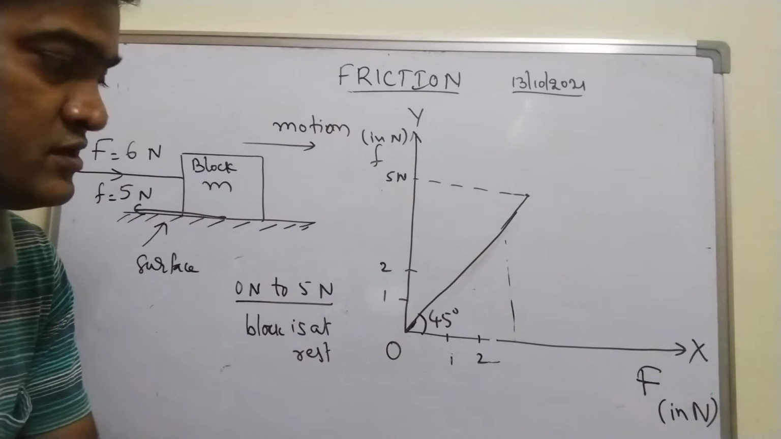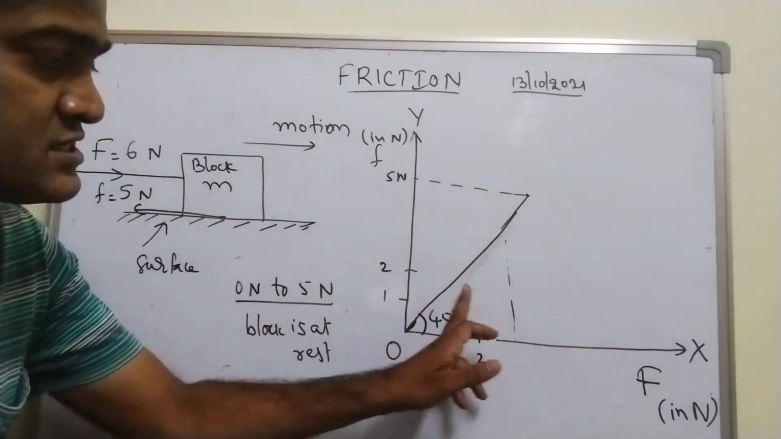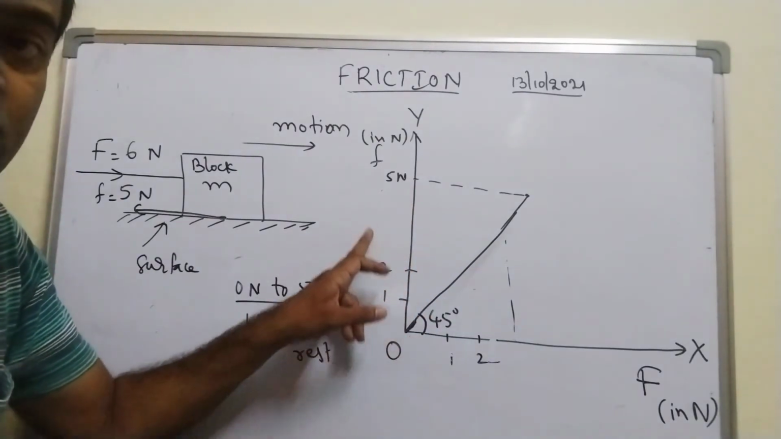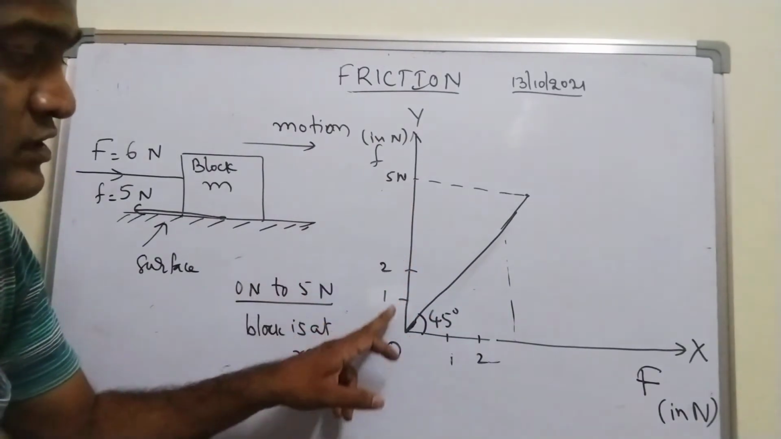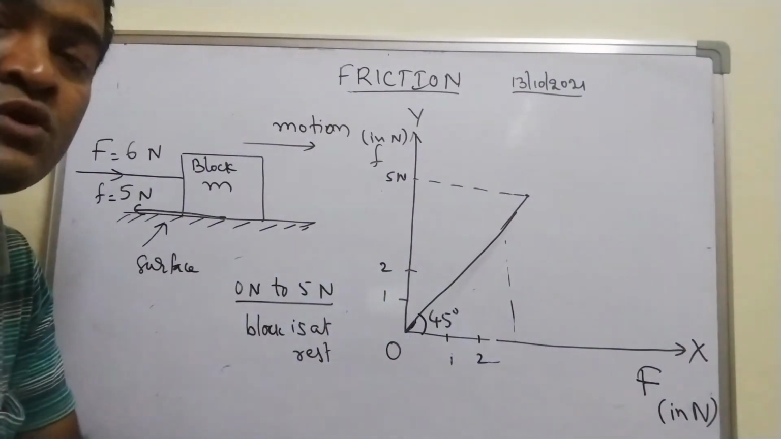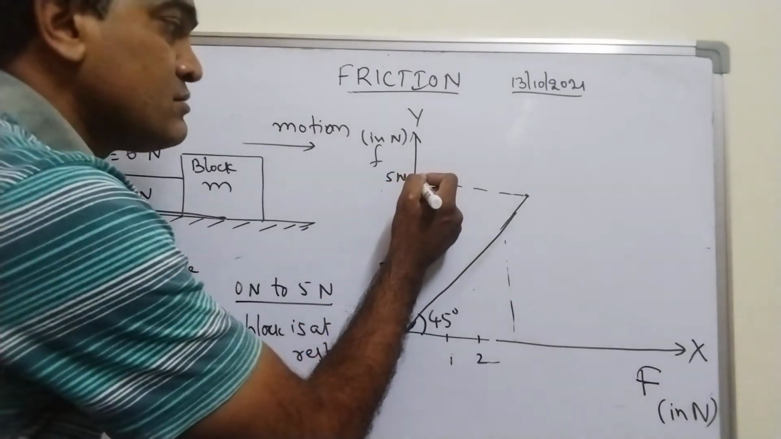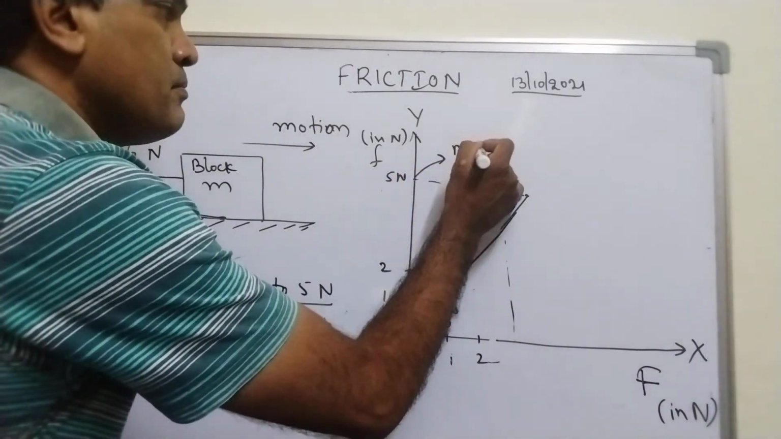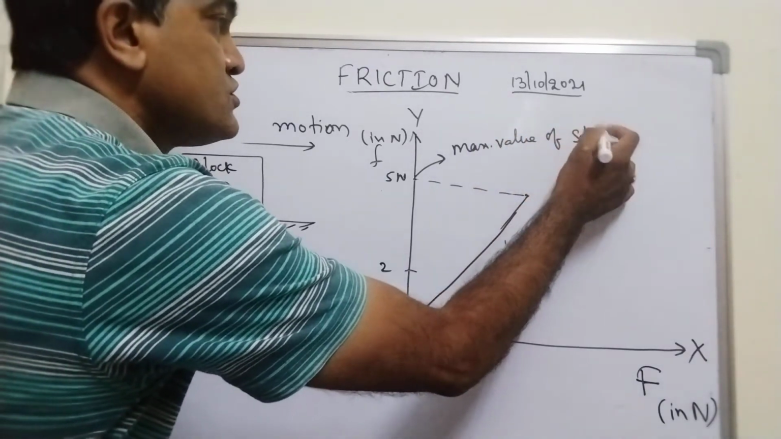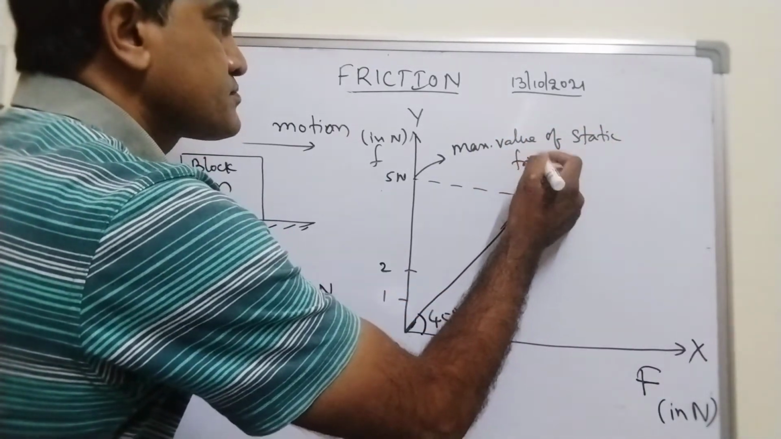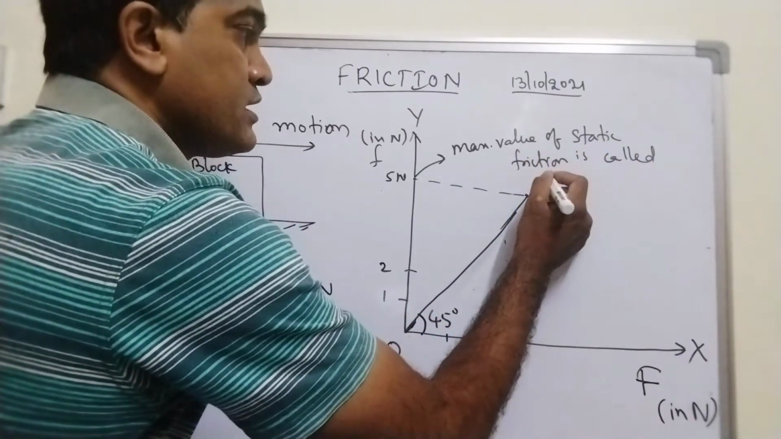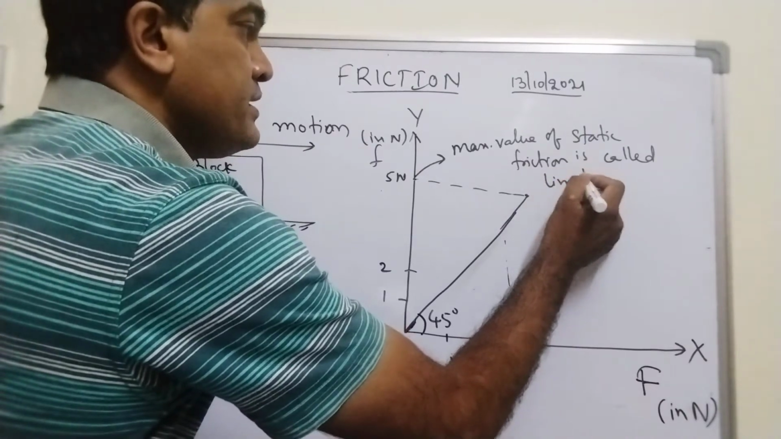So the friction, if I go on increasing the applied force from 0 Newton to 5 Newton, the frictional force also got adjusted itself, increasing from 1 Newton to 5 Newton. Till here, frictional force also got increased and it reached the maximum value. This maximum value of static friction is called, important point, limiting friction.